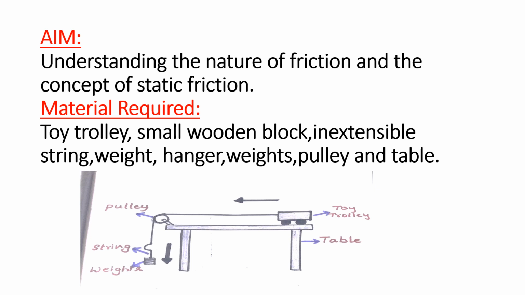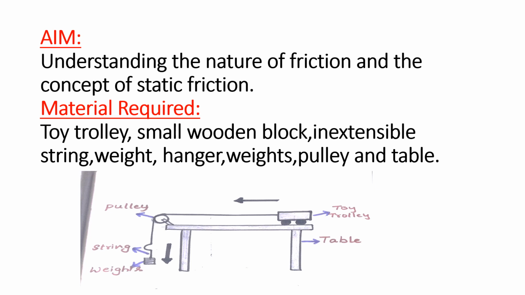Children, are you understanding? Again I am saying, listen. Here the force is applied, and in the applied direction the object is not moving. The reason is the frictional force acting between the block and the table, and that frictional force is equal to the applied force. So this friction is static friction.